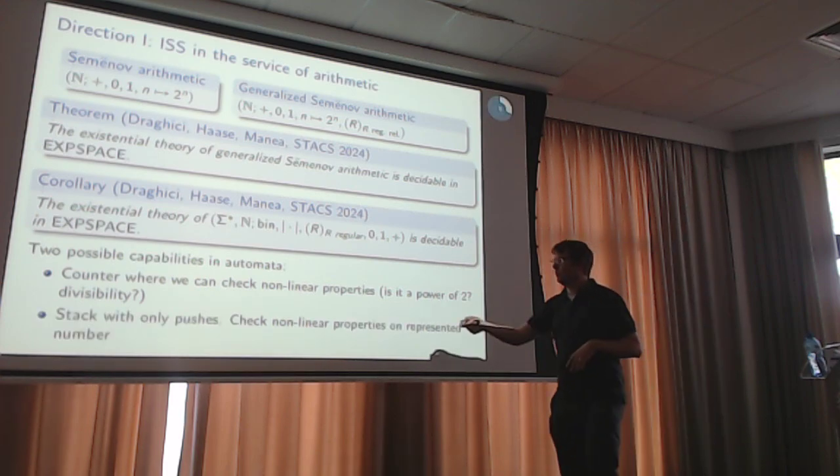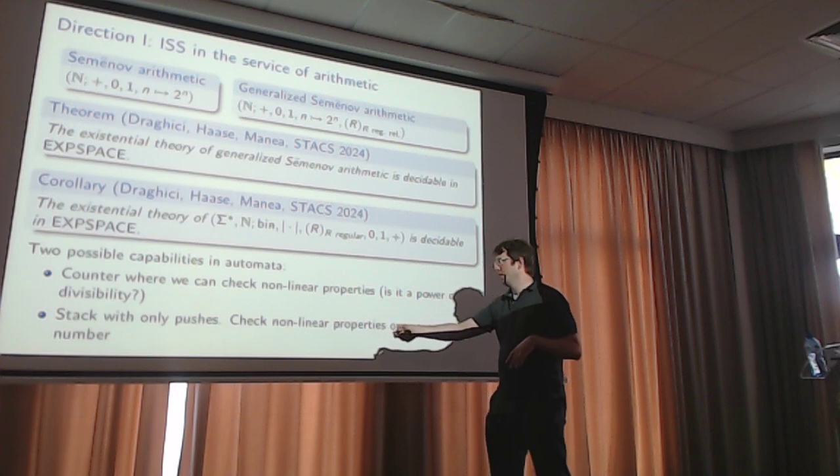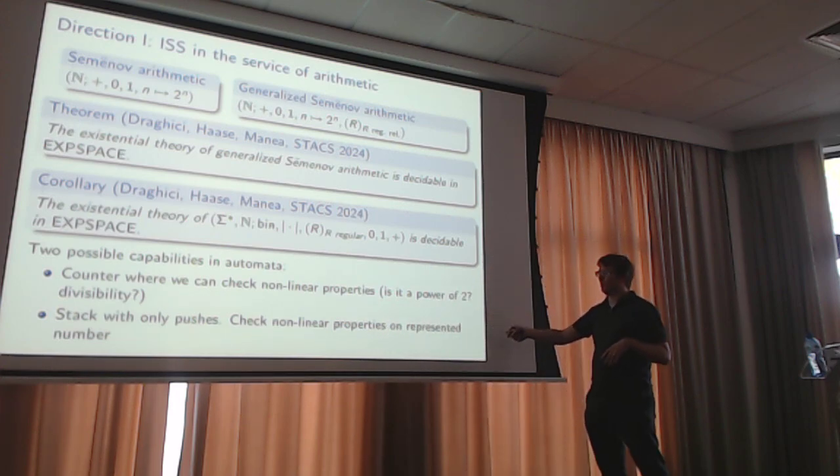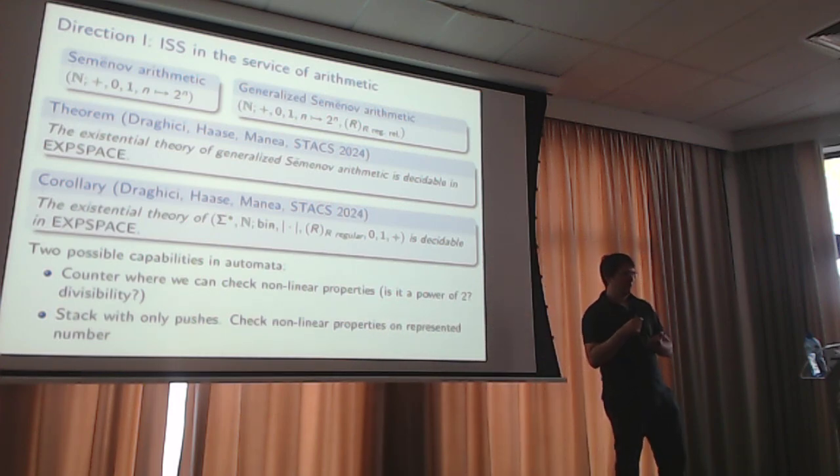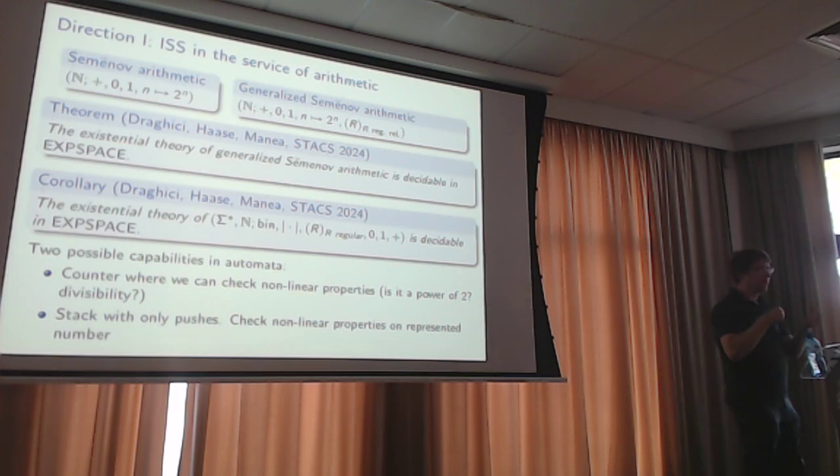Another thing is, maybe you have a stack where you can only do pushes, but then you check nonlinear properties on the represented numbers. So for example, you can push zeros and ones, and then you have a predicate that checks, is this a prime number or is this a power of two? Okay, power of 2 would be boring, but the point is if you take something that doesn't fit the view of a binary encoding, then you get some interesting questions.